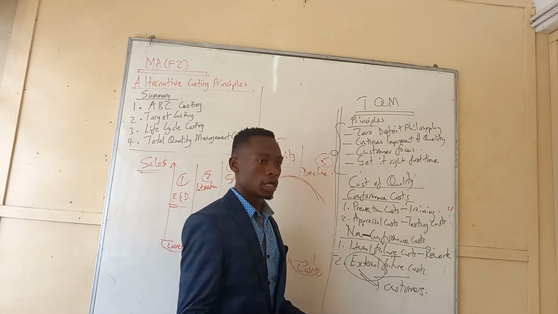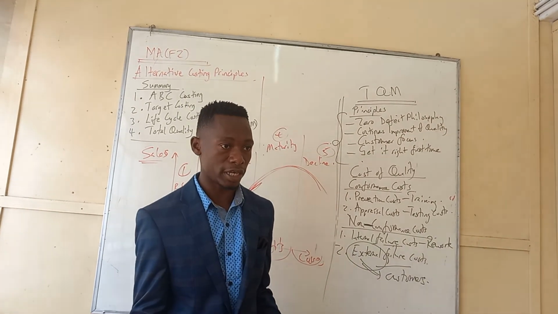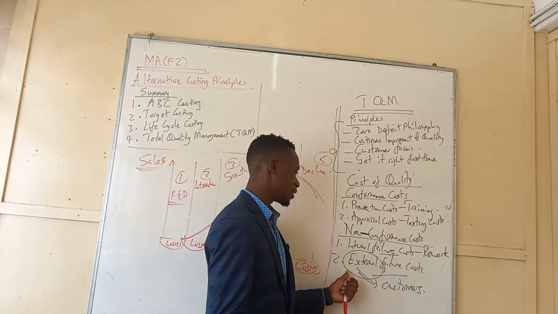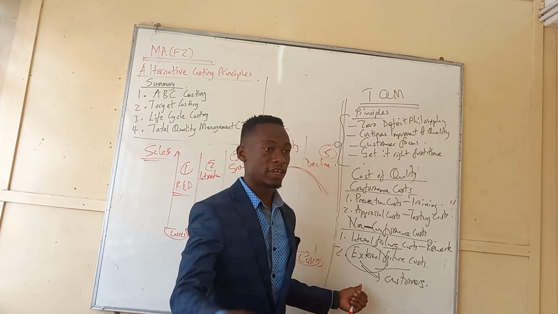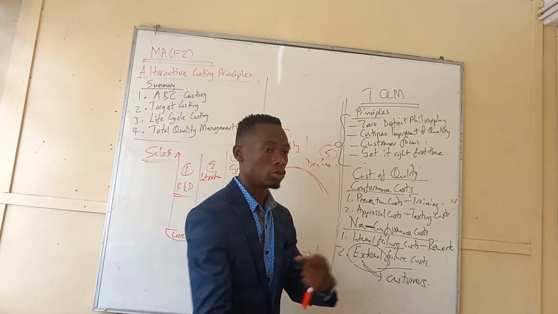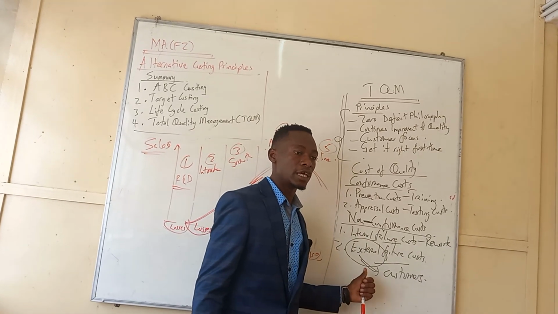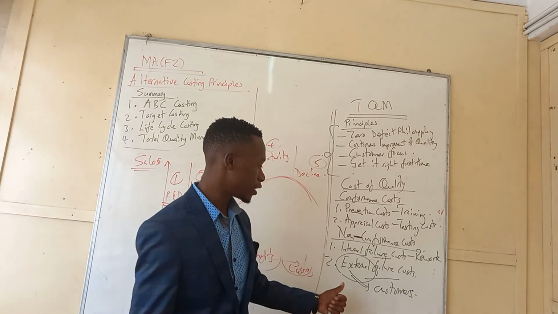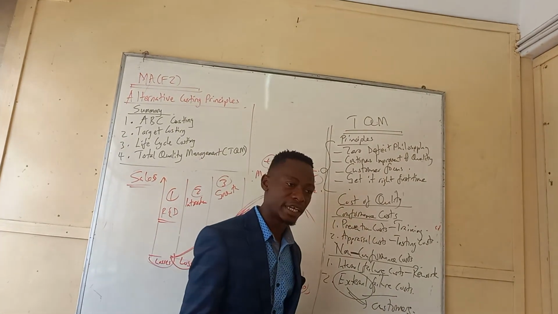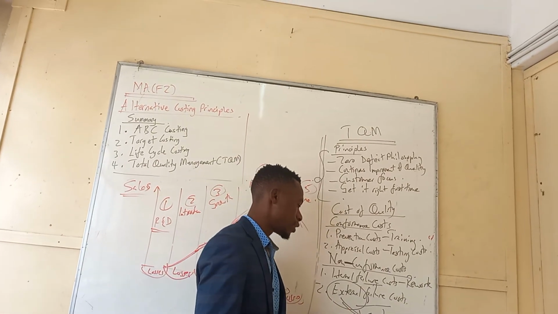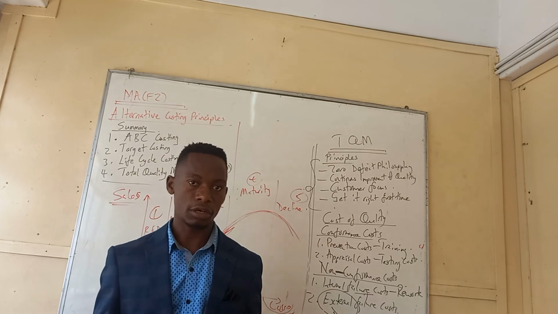So this is not good. Yes, customers are going to complain, right? So customer complaints is an example of external failure cost, where the business has failed. But if they fail and they redo the work, it's internal. But if it reaches and affects the customers, it's an external failure cost. Examples: customer complaints, marketing errors, selling product that is expired. Those are some of the examples of external failure cost.